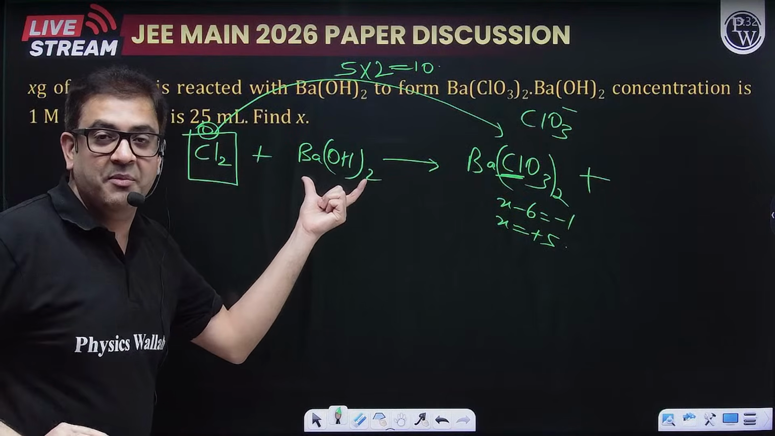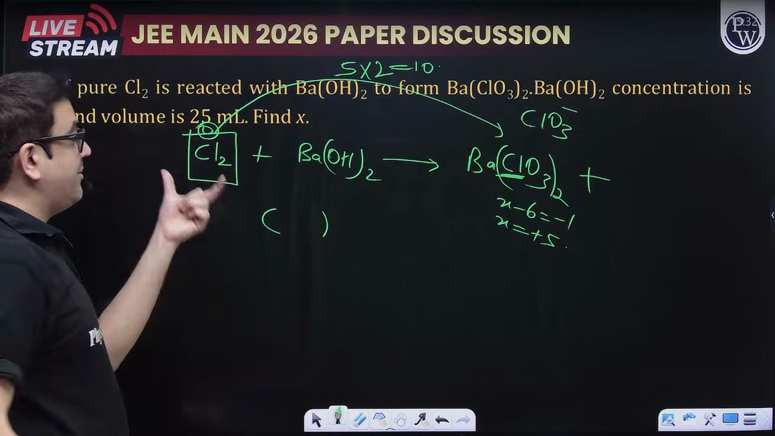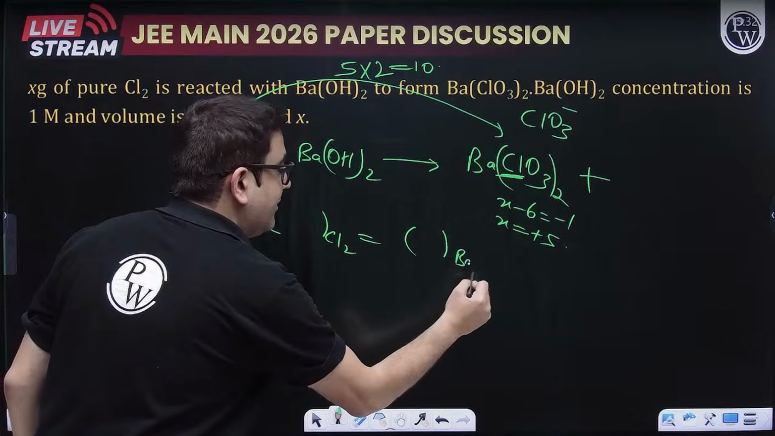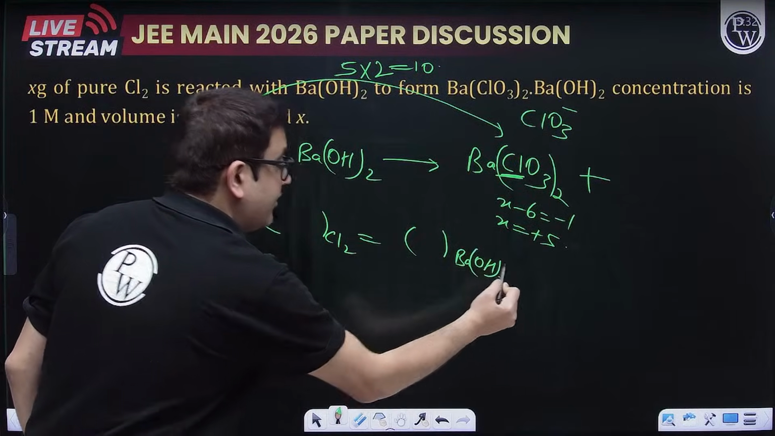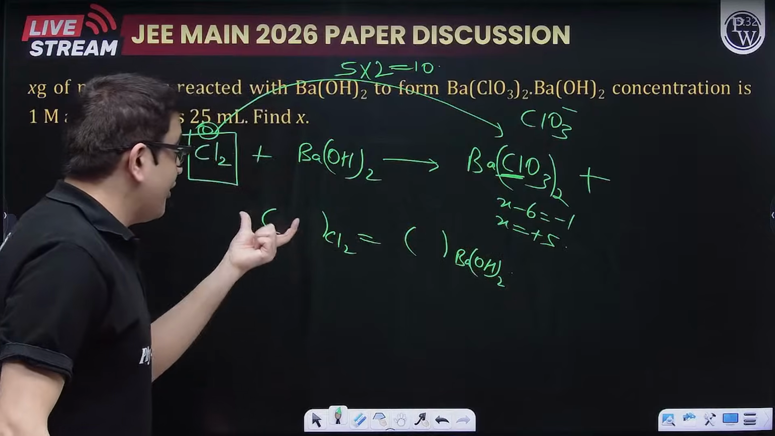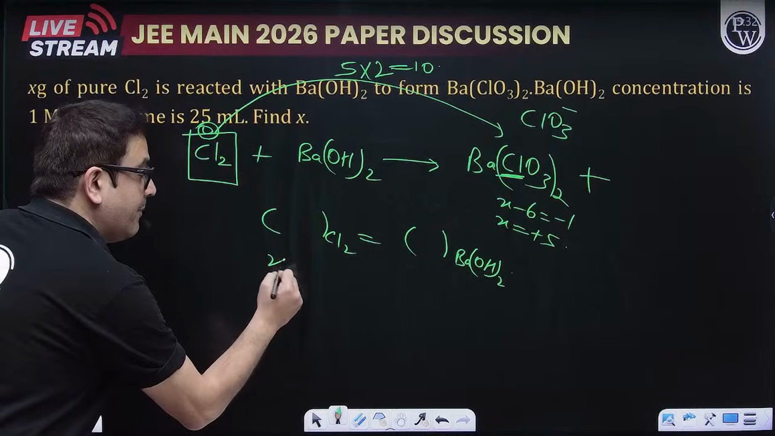This is a simple base which will furnish 2 OH. So do the law of equivalence. So the number of gram equivalents of this will be the number of gram equivalents of barium hydroxide. And what formula will you apply for chlorine, because the weight of pure chlorine is asked? So weight upon equivalent weight.